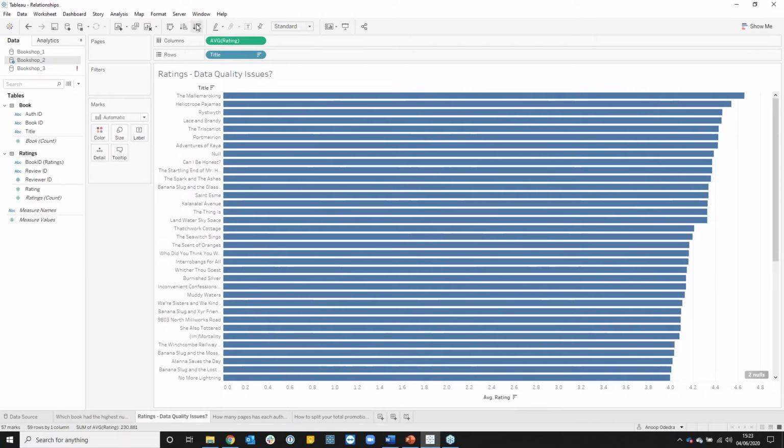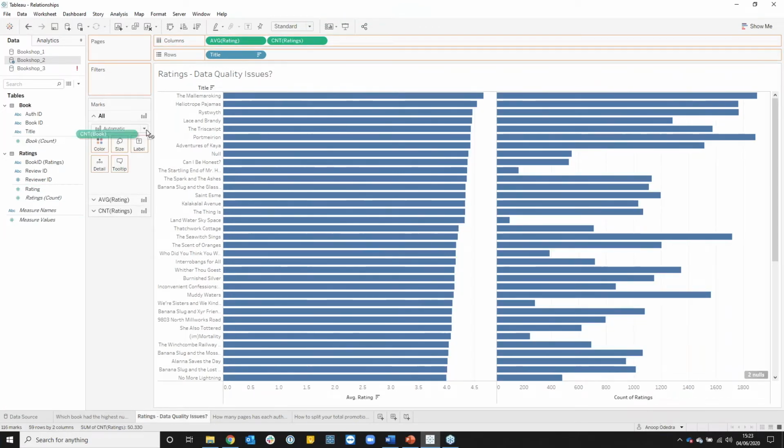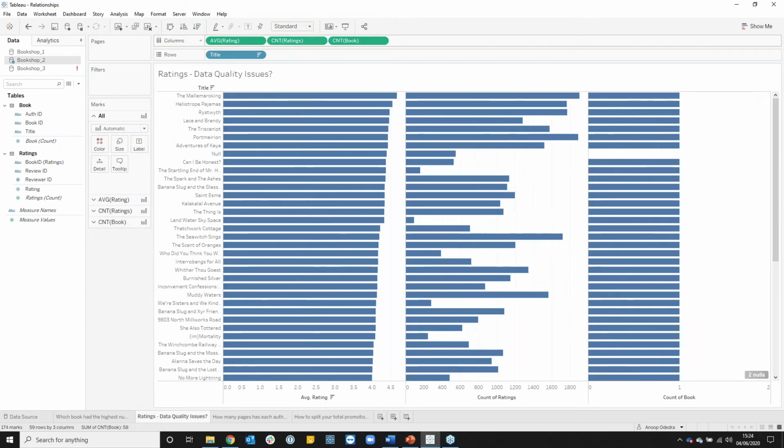I will sort this for my average rating from my highest to my lowest. We'll also bring our count of ratings out to see how many ratings we actually have received in total, and we'll also bring out our count of books. This is actually quite important to see, because our count of ratings is up in the hundreds and thousands, so they're quite high, whereas my count of book column is only showing me one book per row.